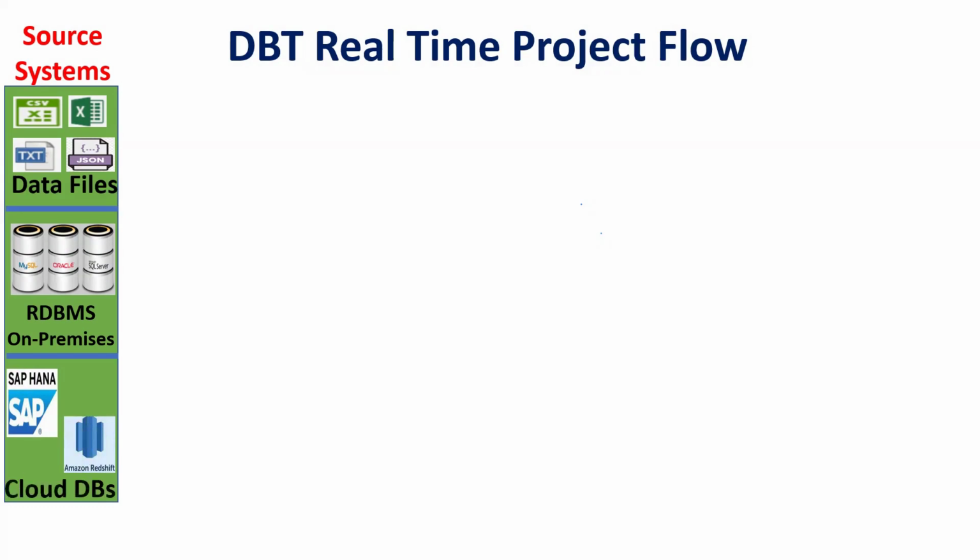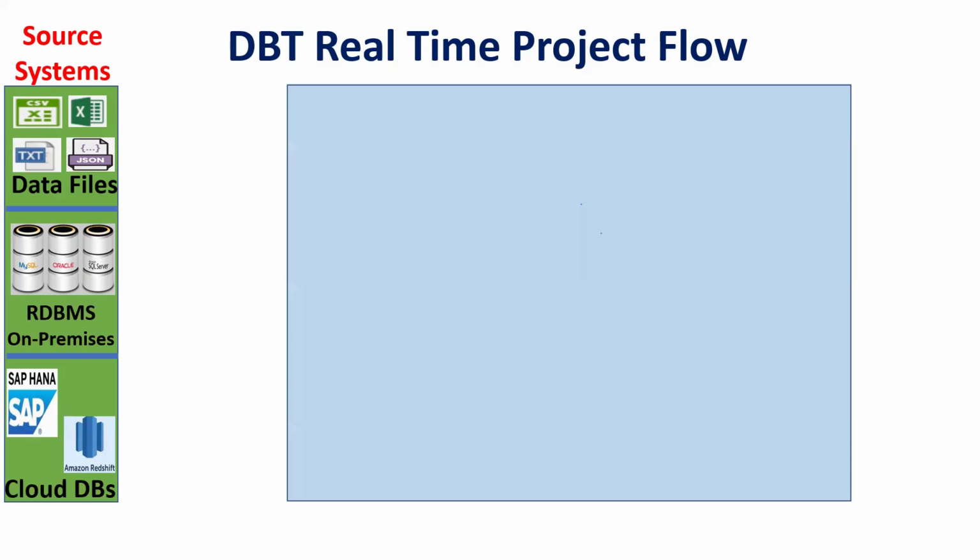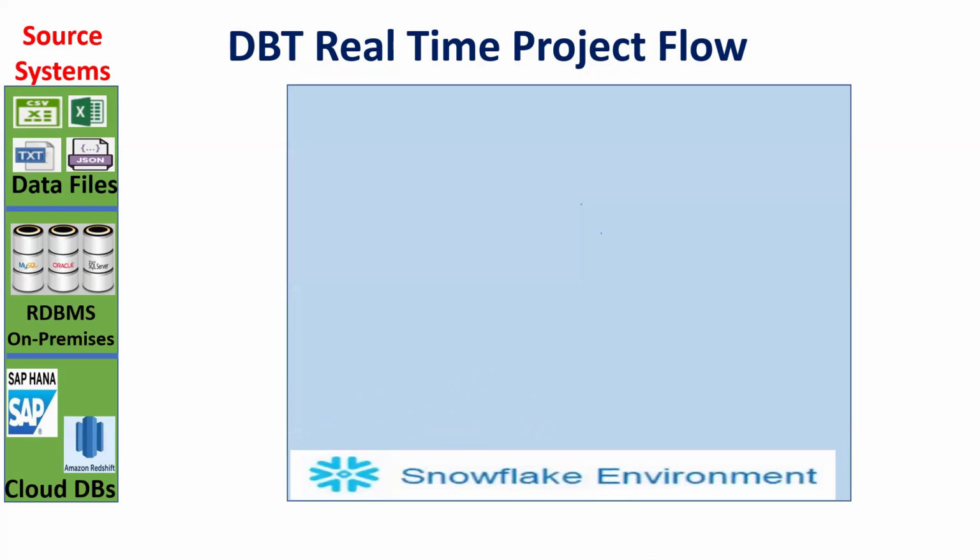Now, this is my source system. Now I want to move this data to Snowflake. Moving the on-premises data to cloud, or cloud to cloud, is called what? Migration. Which migration? Data migration. So moving the on-premises data or cloud data to Snowflake is called data migration.